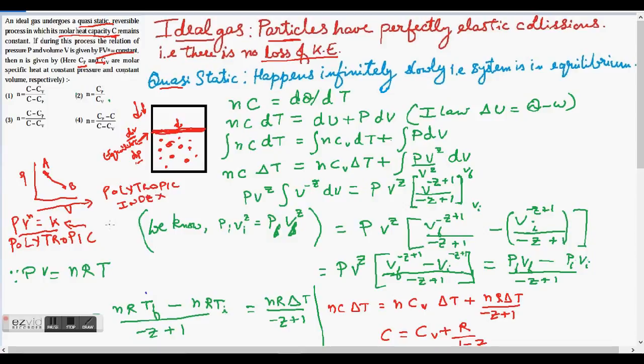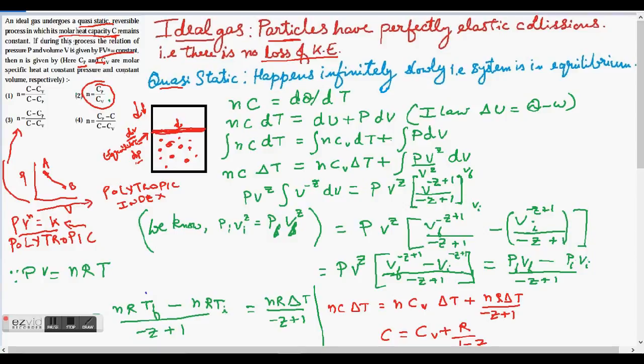Then what would be the value of n? So they have given this n, they have given 4 values or 4 expressions, and we have to find out which is the right expression. Had this been an adiabatic process, this expression would have been right. n is equal to Cp by Cv, but there is no mention of adiabatic process in this question.